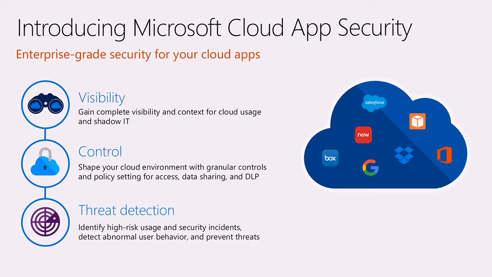And so when we look at something like a CASB, something like Cloud App Security, one of the real advantages it gives is that it allows you to gain visibility into what's already taking place, what may already be taking place inside of your network. And so what CAS does for us, what MCAS does for us, is that it's kind of three-tiered. It allows us to get visibility into the current state of SaaS application usage inside of your network.